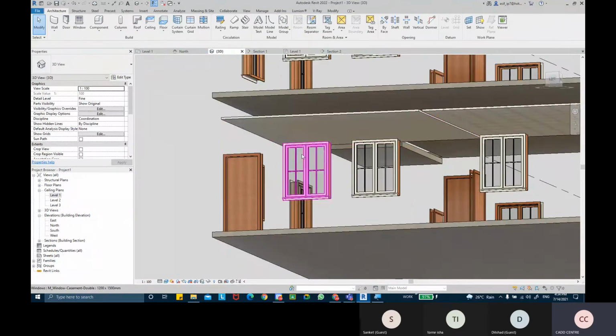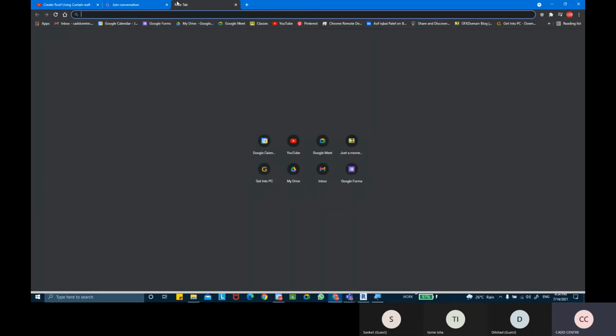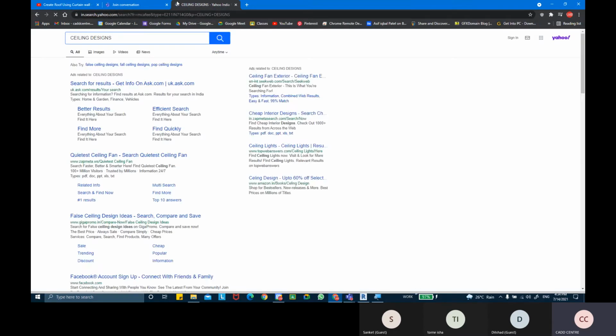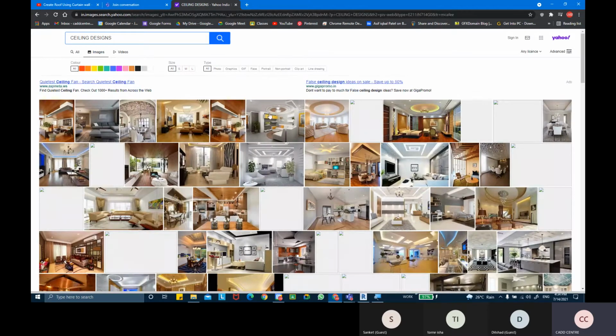But what if we want to create some pattern ceilings there? So generally we see a lot of ceilings with design basically there. A lot of patterns are there.